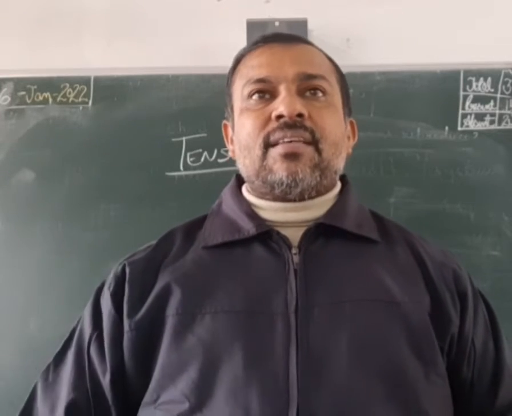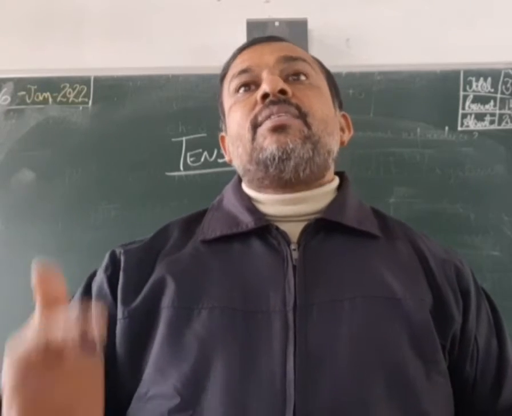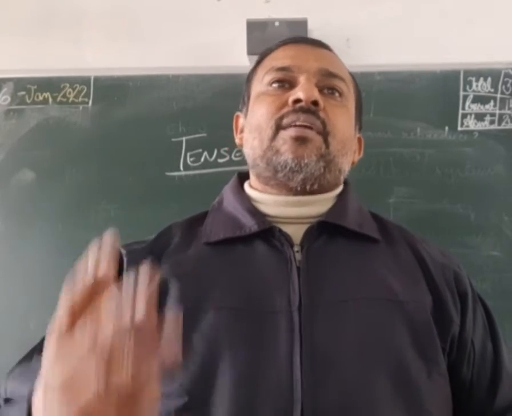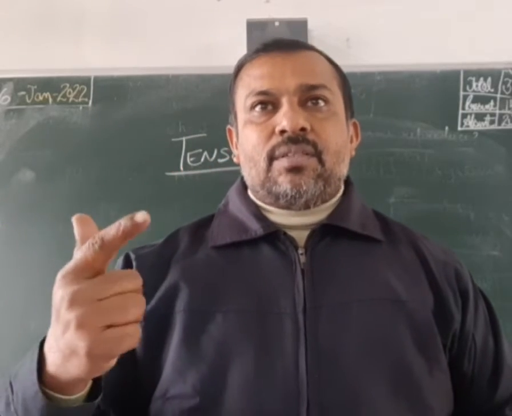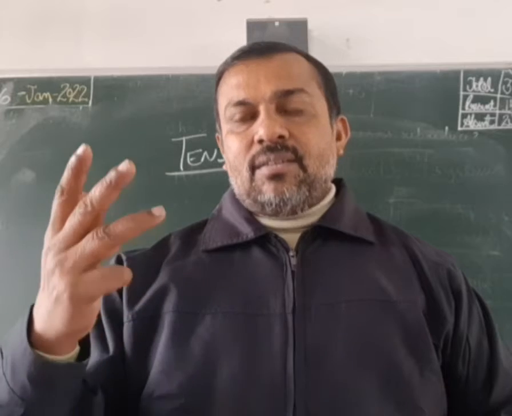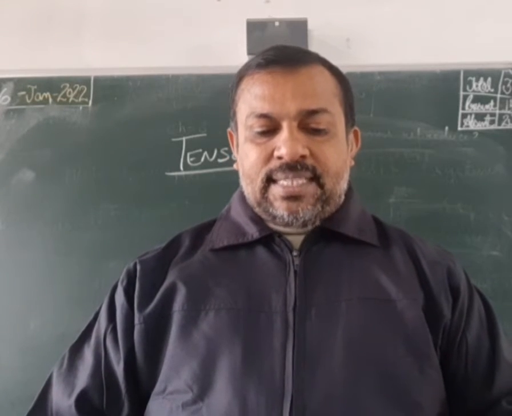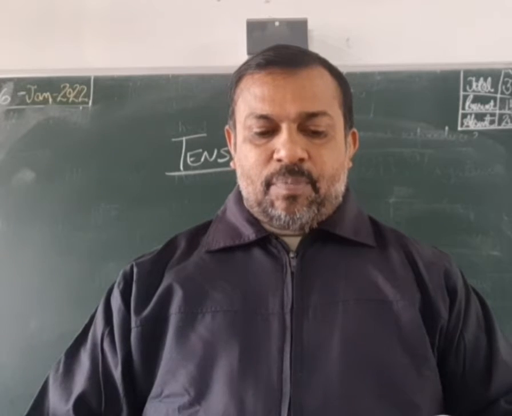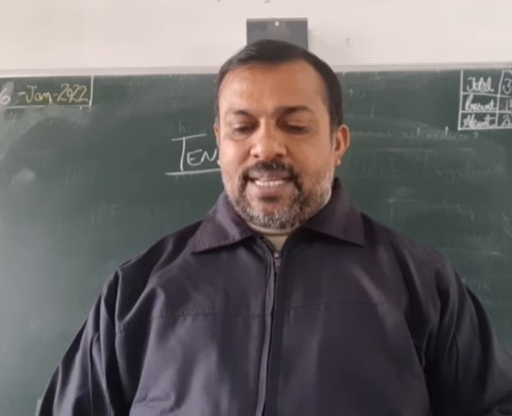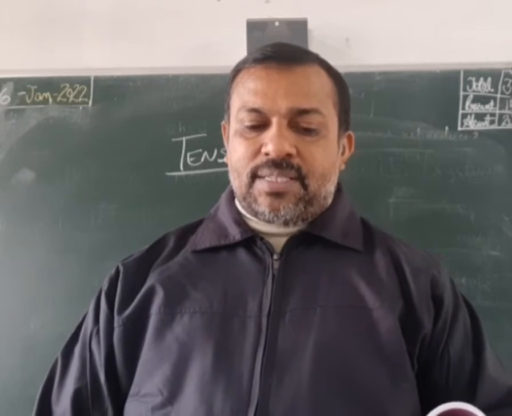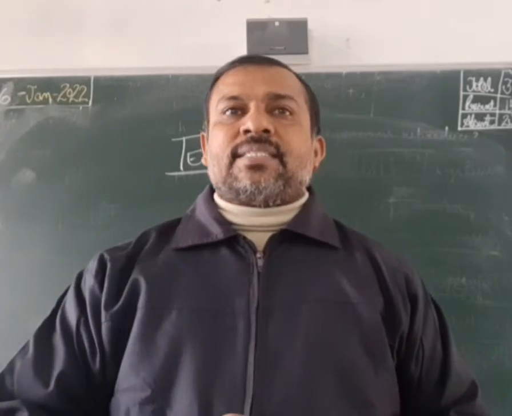So in the present tense, there are four types of sentences: affirmative, negative, yes or no questions and WH questions. So all these sentences are in the present tense. The present tense comprises simple present tense, present continuous tense, present perfect tense and present perfect continuous tense.